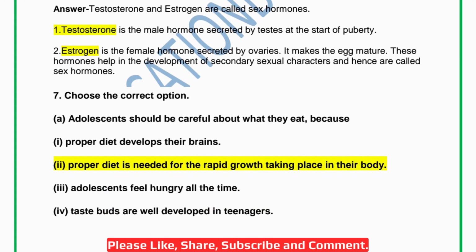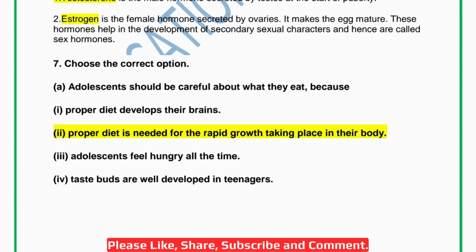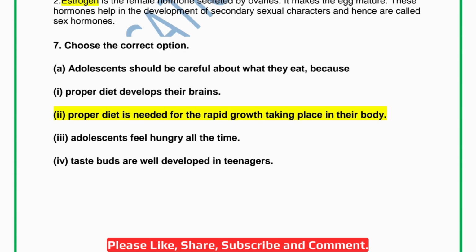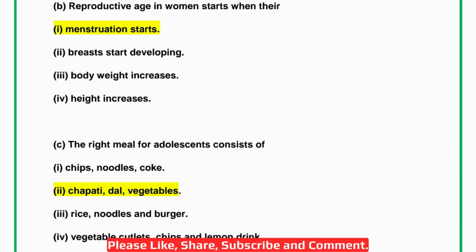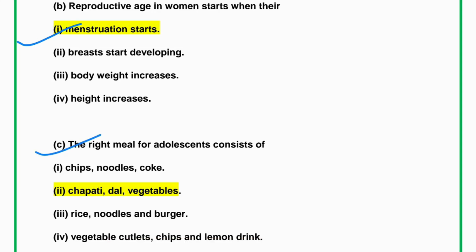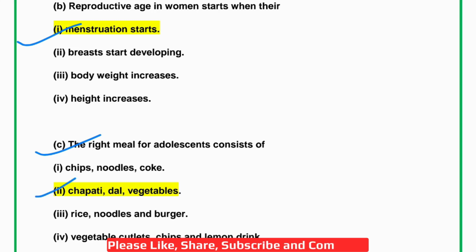Then question 7. Choose the correct option. Adolescents should be careful about what they eat because... The correct answer will be the second option: proper diet is needed for the rapid growth taking place in their body. Then the second one, reproductive age starts in women. The reproductive age in women starts when, the first option is correct, menstruation starts. Then the third one, the right meal for adolescents consists of. The correct answer is the second option, chapati, dal and vegetables. The rest are not correct.